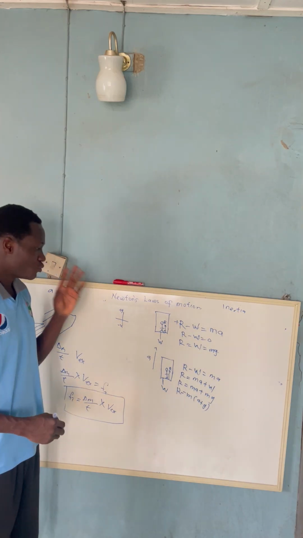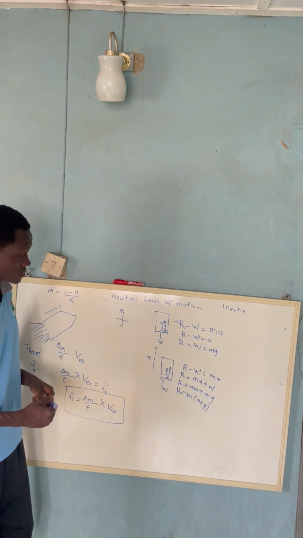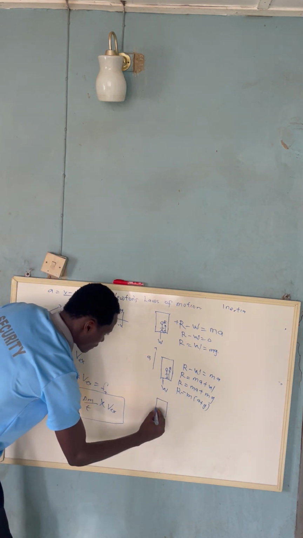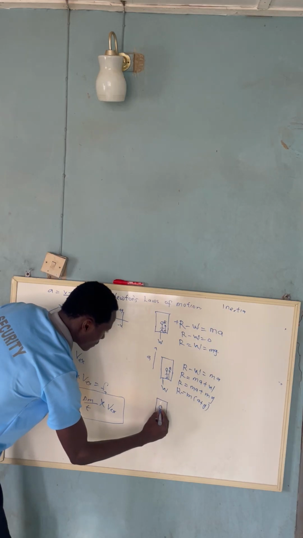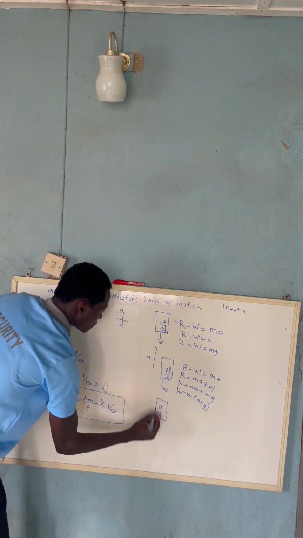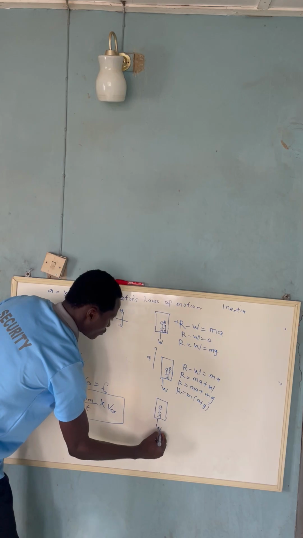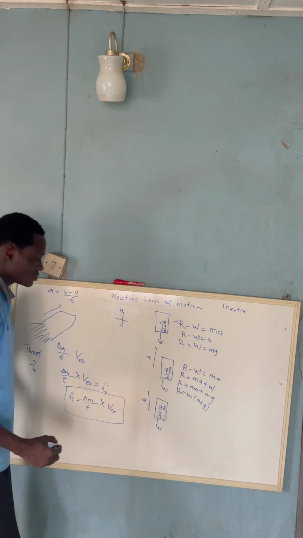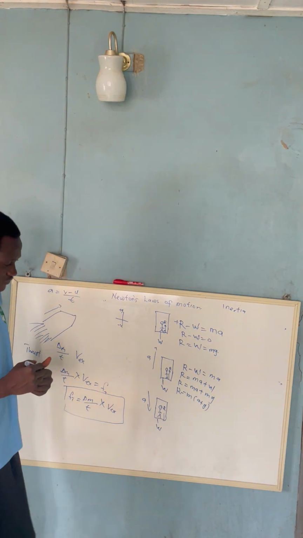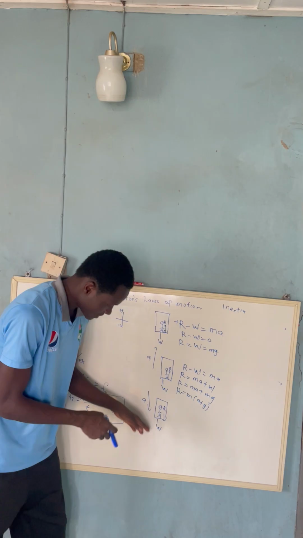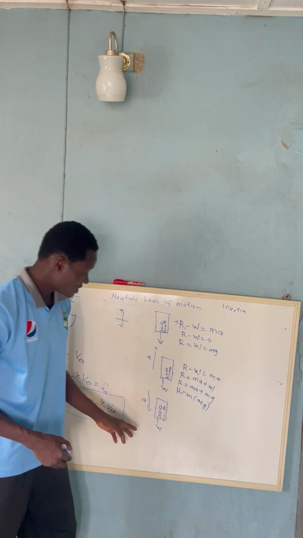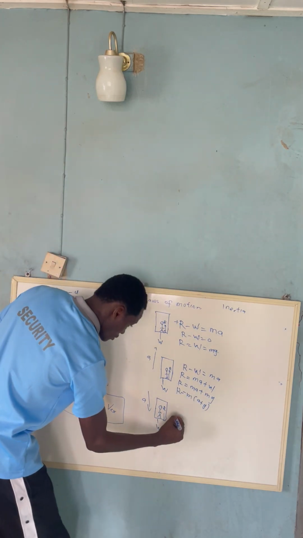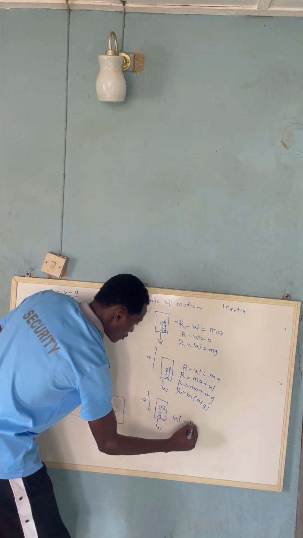The third case is when the body is moving downward. So if we have this, we have our W, we have our normal reaction. Now our velocity is acting in this direction. The body is moving downward. In this case, what's the difference? The resultant force is acting downward. So it means that the downward force will be more than the upward force in this case. So we are going to say W minus R is equal to MA.